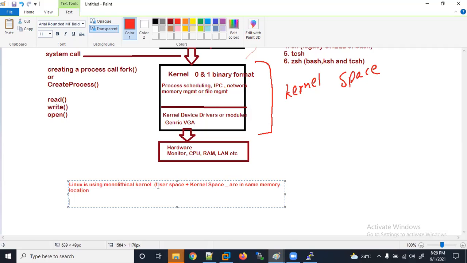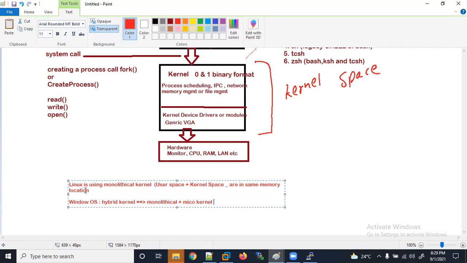You have discussed the Windows operating system. Let's discuss Windows OS. Windows OS uses a hybrid kernel. A hybrid kernel is using monolithic and microkernel; it's a combination of monolithic plus microkernel.